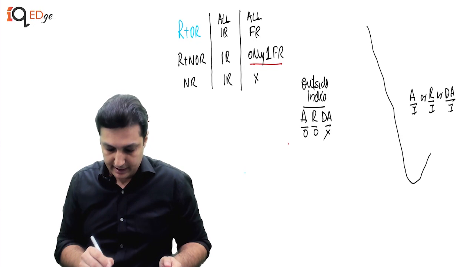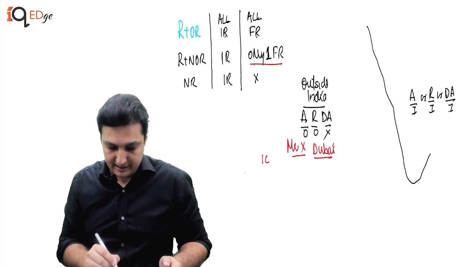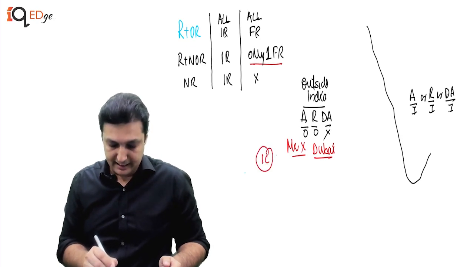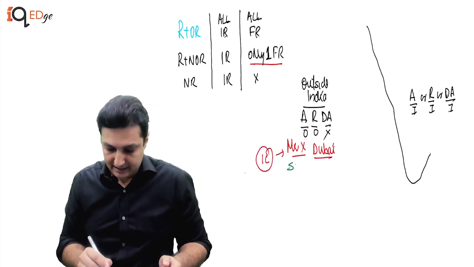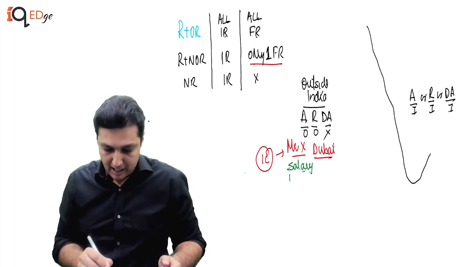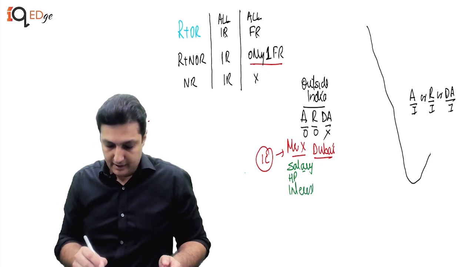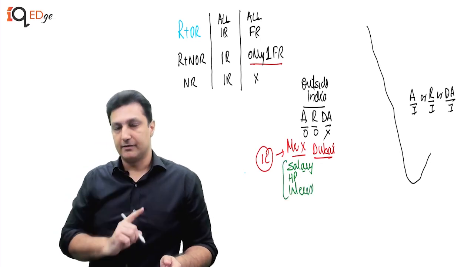Now, let's take an example. Let's say there is Mr. X who is residing in Dubai, and I am assuming he is an Indian citizen. He has an Indian passport. He has salary income in Dubai. He has, let's say, house property income. He has interest income. He has any income other than business.